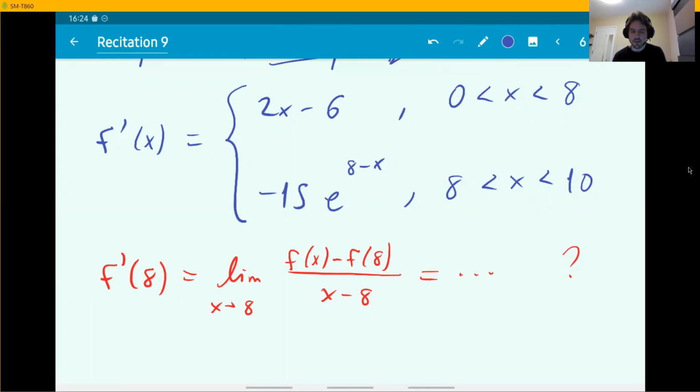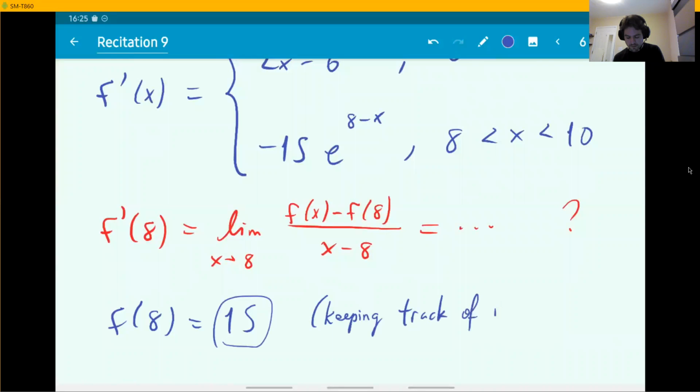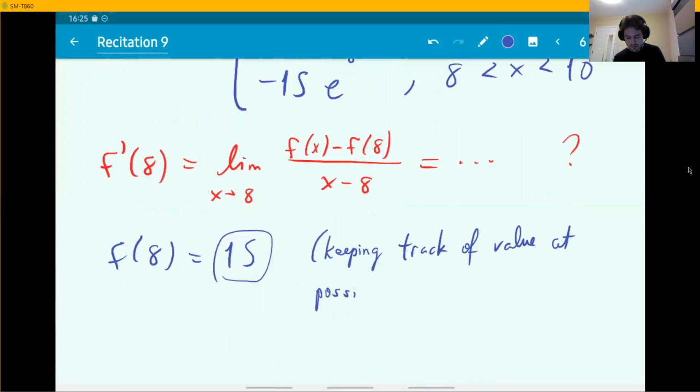Well, it is just a point. You might as well keep track of the value of f of 8. Remember, it might be a candidate. If 8 is a critical point, we don't know, but let's keep track of the value. And we already found this was 15. So just keeping track of the value at possible critical points. This is another value that we should remember for later.